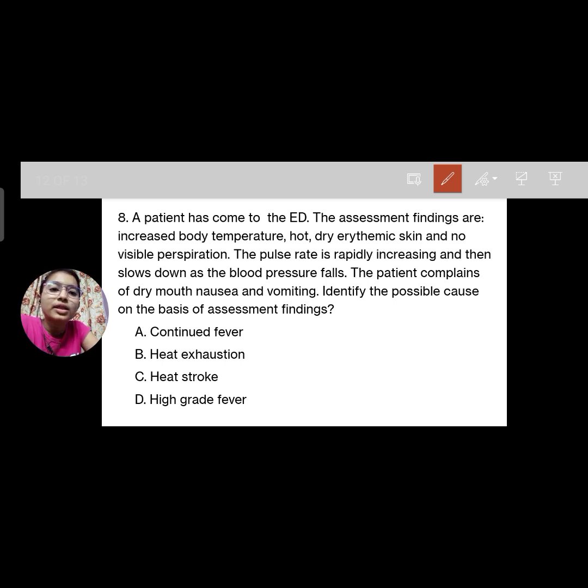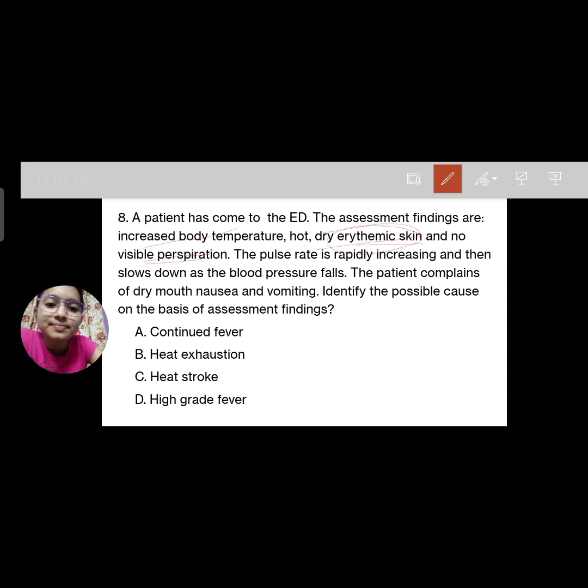So, what are the findings? Increased body temperature; hot, dry, erythematous skin means red patches on the skin; and no visible perspiration, there is no sweating. Then the pulse rate is rapidly increasing and then slows down as the blood pressure falls. So what is this?